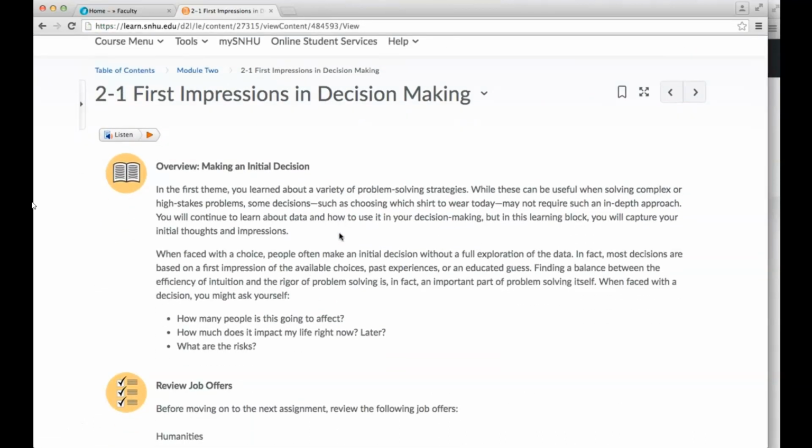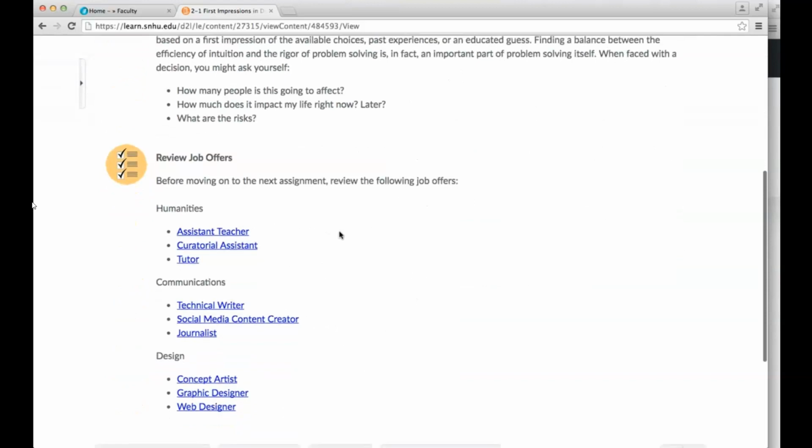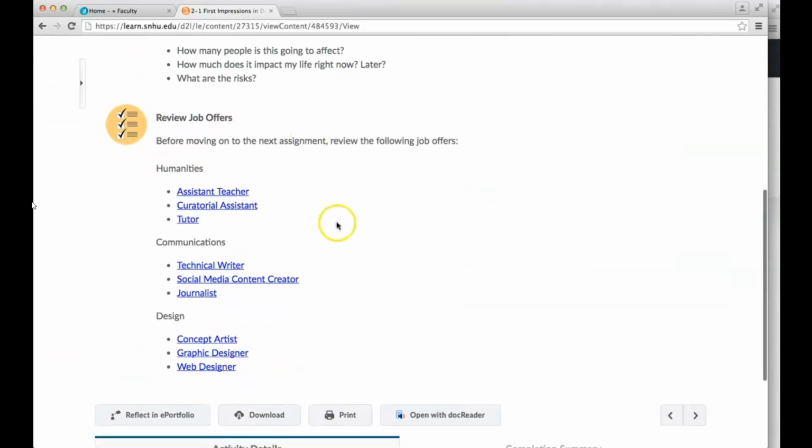So what this is, it's very important. It's because we're introducing you to your project that you're going to be working on throughout the course, and that you're going to submit your final project in week 7. Okay. So for your initial project, what you're going to be doing is you're going to be reviewing job offers. So what we're going to do is we're going to pretend that you have just graduated with your degree, super exciting,